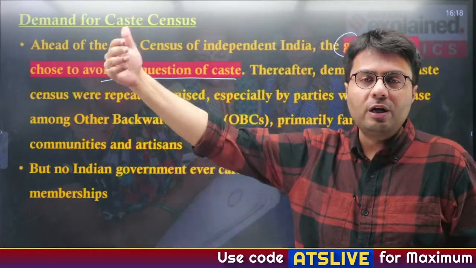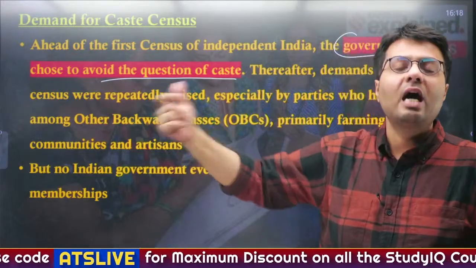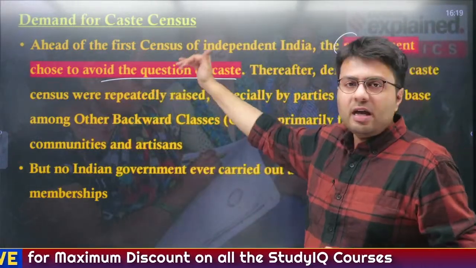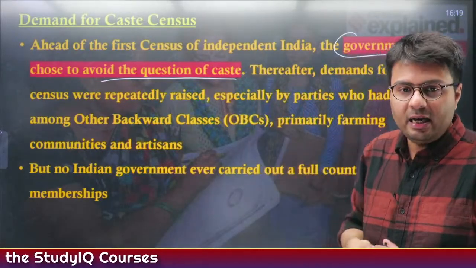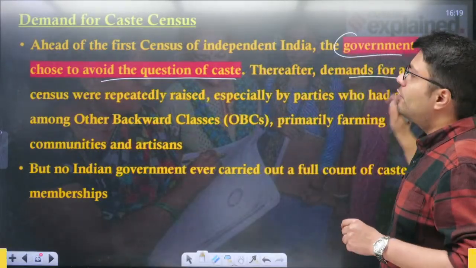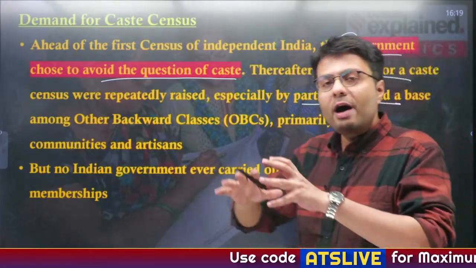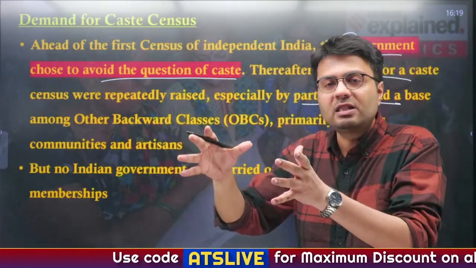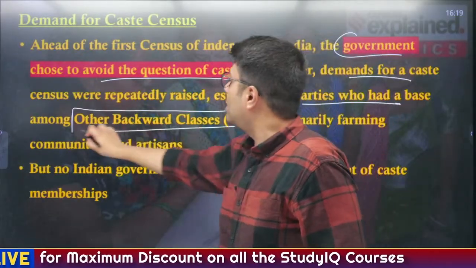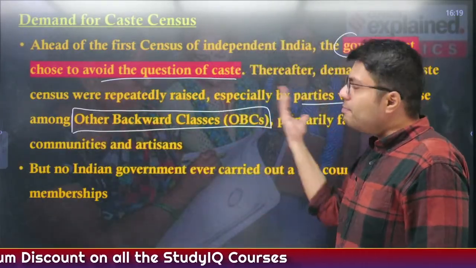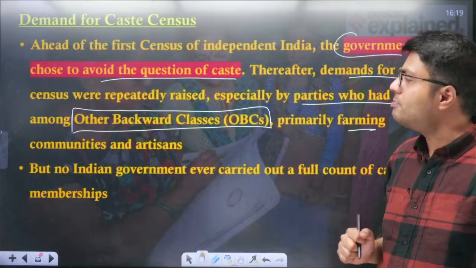So going forward, when India got independent, one of the ills that it wanted to leave behind was the caste based problem. That is why this kind of questions were avoided in the census which happened in the independent India. However, the demands for such caste census have been repeatedly raised, especially by parties who have a huge voter base when it comes to a section of population who are now identified as other backward classes or OBCs, and they primarily belong to communities who are engaged in farming or belonging to artisan communities, right?